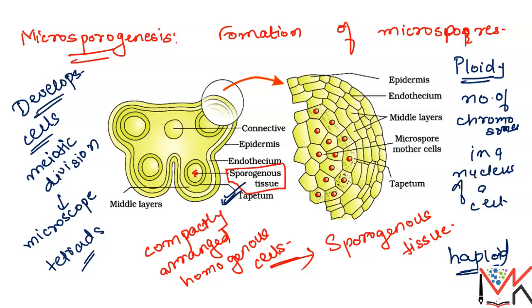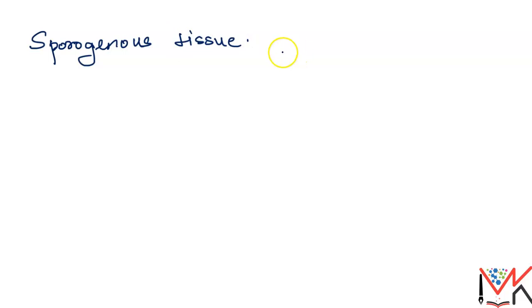Now what happens to this microspore tetrads? What have we got? We are writing it again: sporogenous tissue. These cells of the sporogenous tissue undergo meiotic division, and as a result they form microspore tetrads. Now each one is a potential pollen or a microspore mother cell.